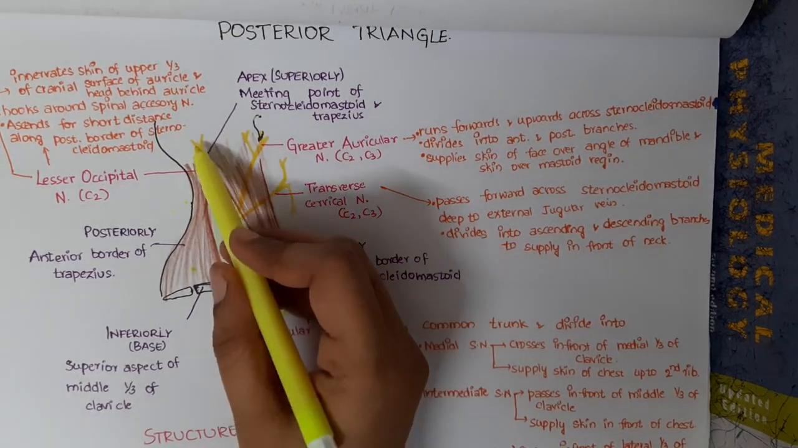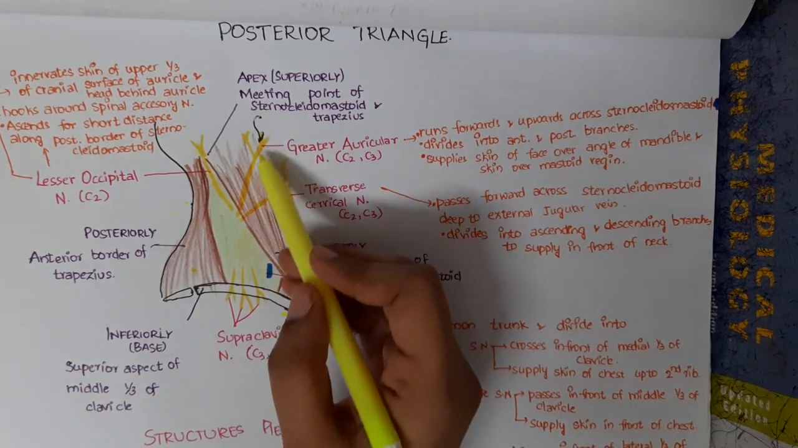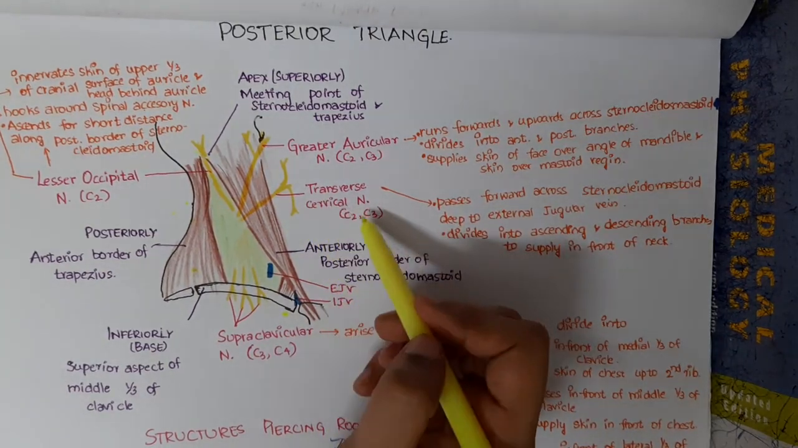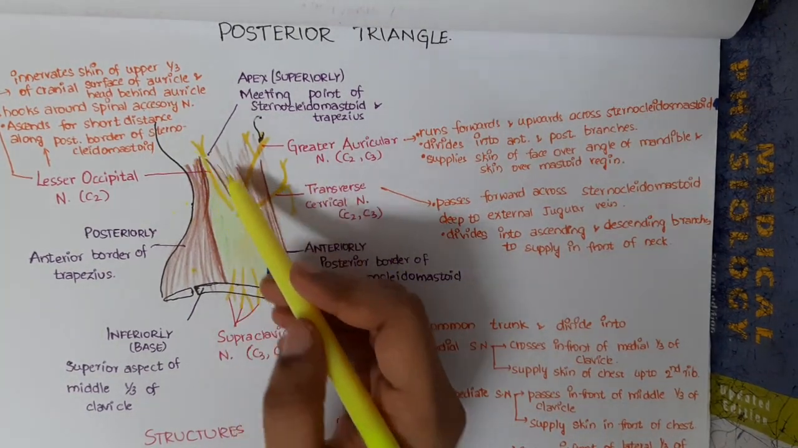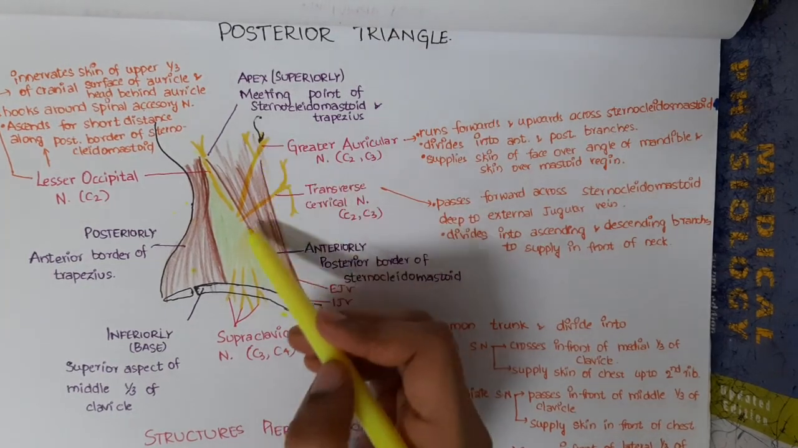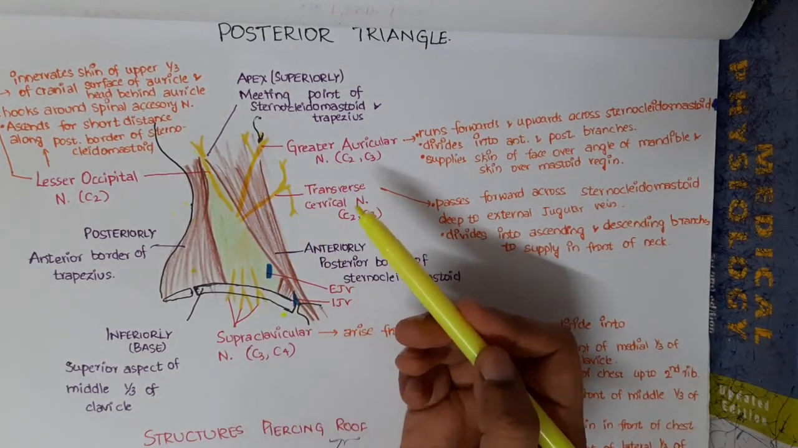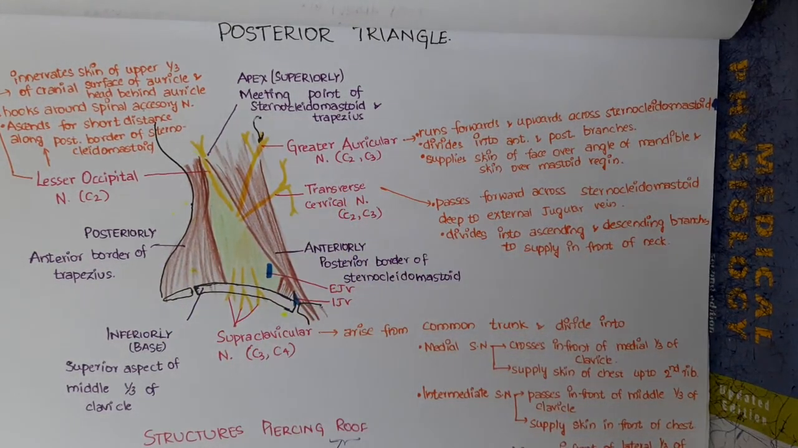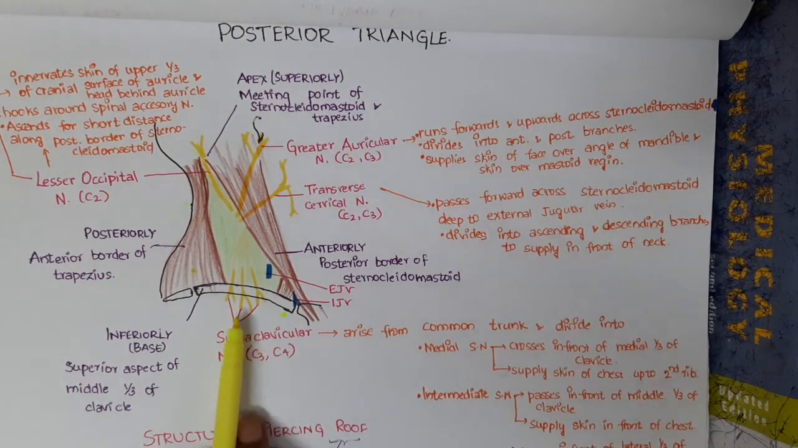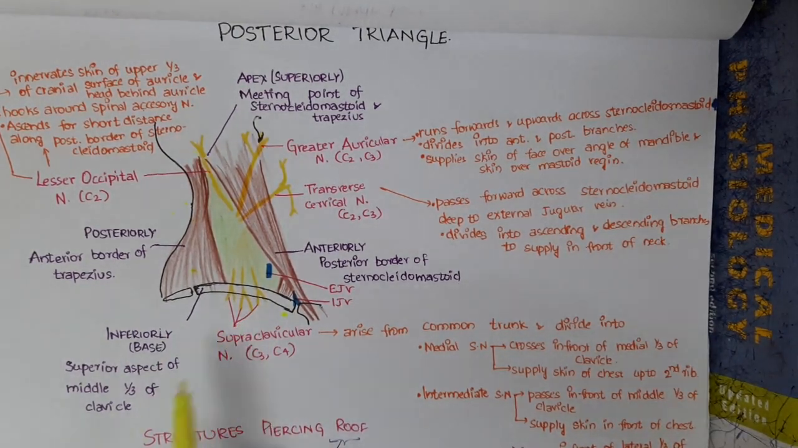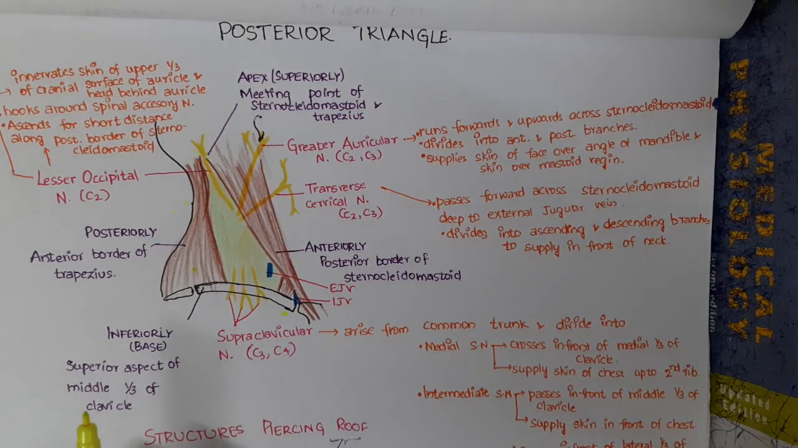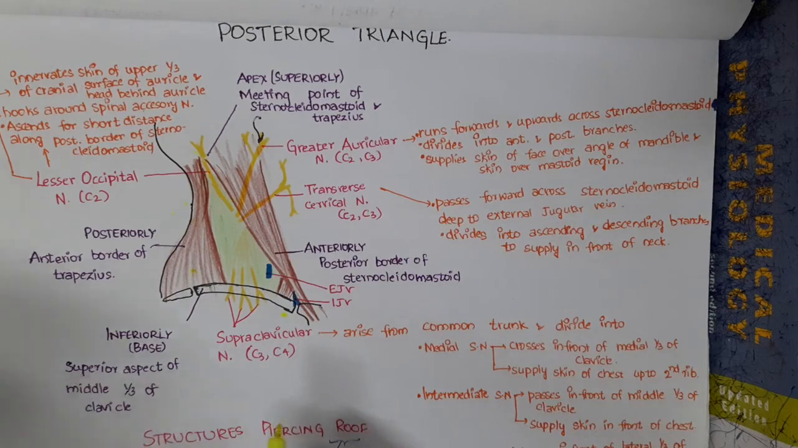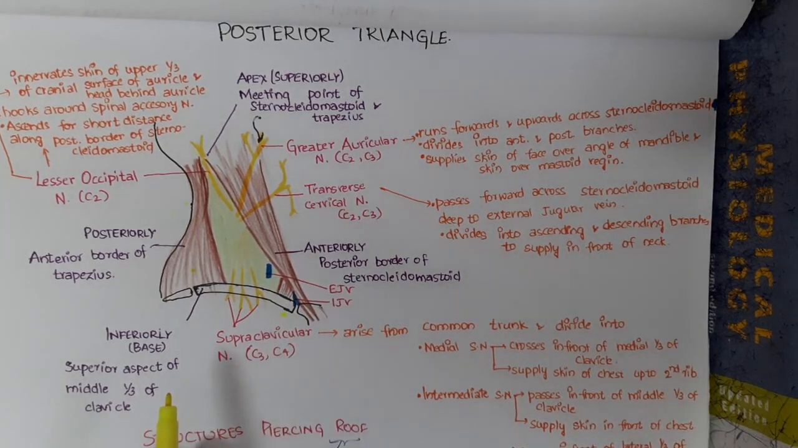It has the lesser occipital nerve, which is C2, the greater auricular nerve, which is C2 and C3, and the transverse cervical nerve, which is C2 and C3. And it also has supraclavicular nerves. These nerves are piercing the roof, or they are present in the roof of the posterior triangle.